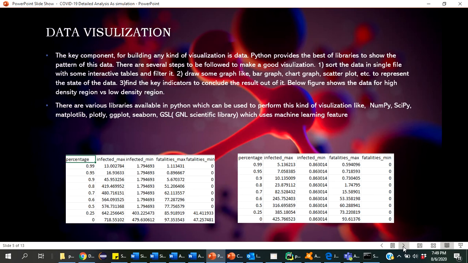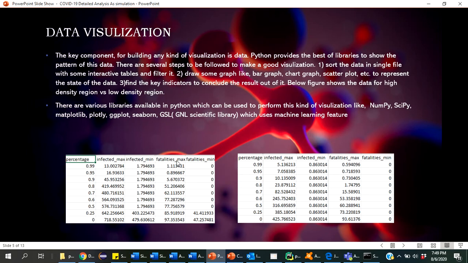The graph below shows high density region versus low density region. If people are staying in more congested areas, very near to each other, then the virus infection rate should be higher. Here in the image you can see the infected maximum is 13 something, and here the infected maximum is 5. It means the lower density area is a little bit safer than the higher density area.